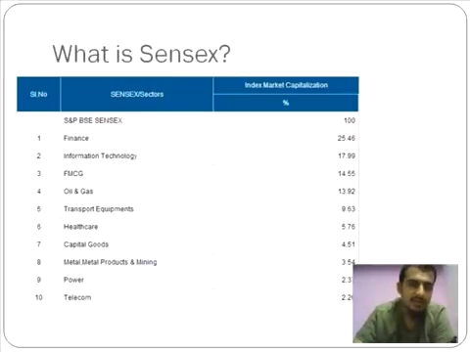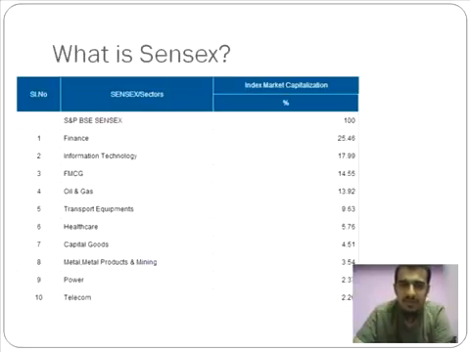Don't worry about it, I'll discuss them in detail in another video. Other sectors that you have there are FMCG, oil and gas, transport equipments, healthcare, capital goods, metals, power and telecom. As you can see, you have a weightage which is given to each of these sectors, finance having the highest and telecom having the lowest.